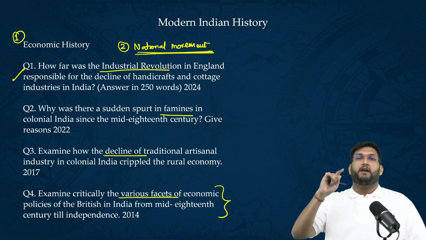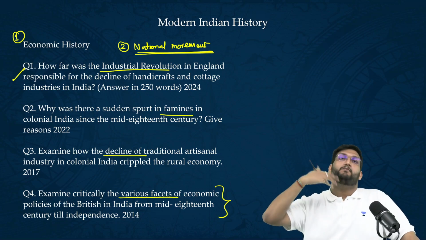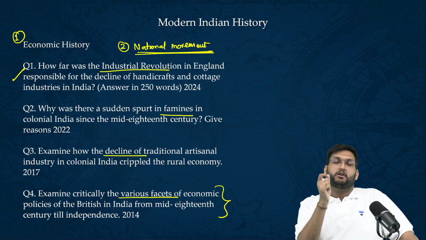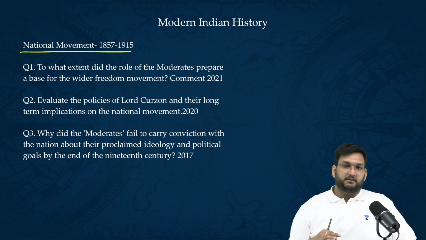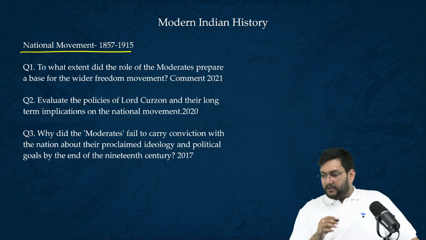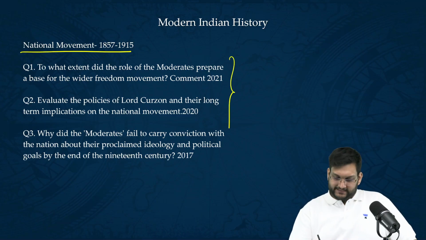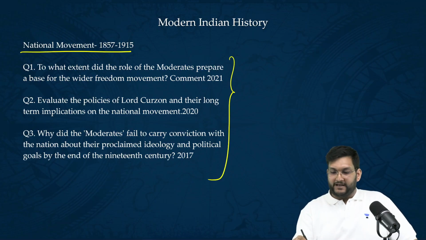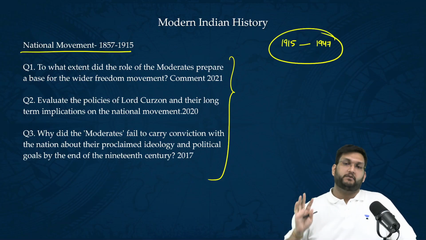This is where at least one question from economic history comes through. It is equally important for prelims. So make sure that your understanding of economic history is sorted. Thereafter, when we talk about the national movement, we have two parts. Between 1857 to 1915, we are getting fewer questions. But from 1915, the Gandhian phase, till India gets independence, we are getting the majority of the questions.